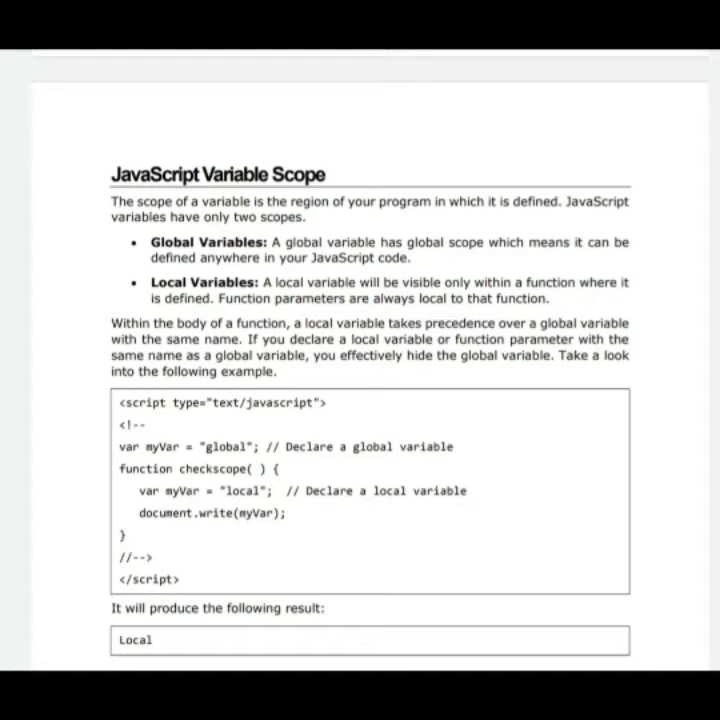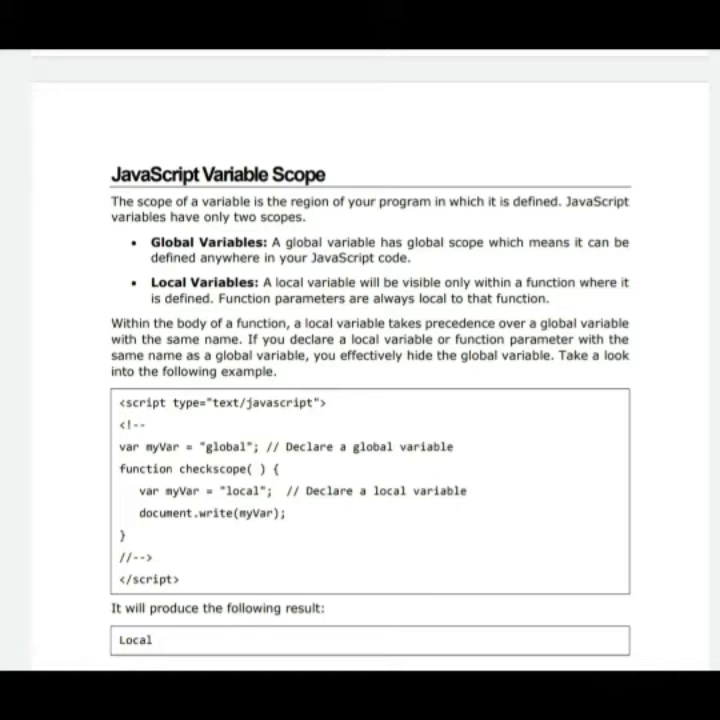Within the body of a function, a local variable takes precedence over a global variable with the same name, which means if we are declaring a variable with the same name in both situations, global as well as local, then first preference will be with the local variable.